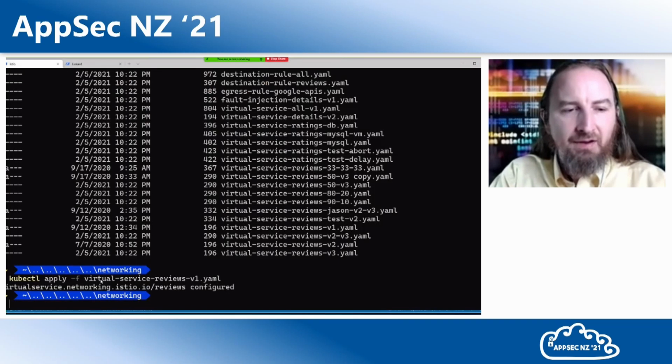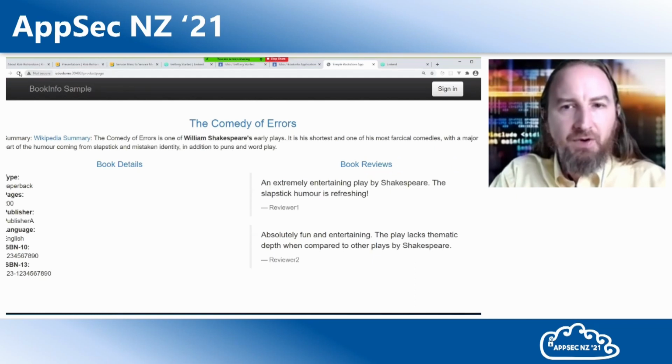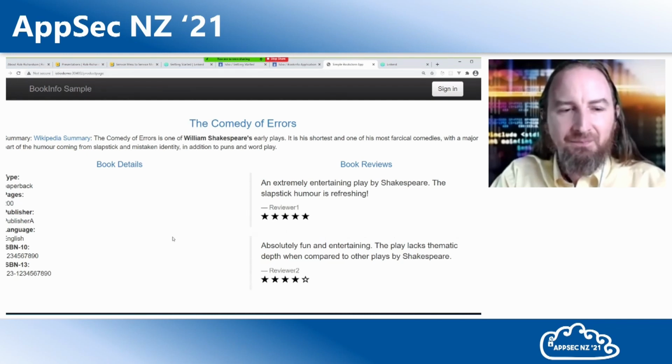So I want to test out my kubectl apply -f. I want to test out my new service, so I'll only send a portion of the traffic there. Let me hit refresh, and if we time it right, we might see some stars. Nope, in this case, I'm in the 80%. There we go. So version 2 is working correctly.